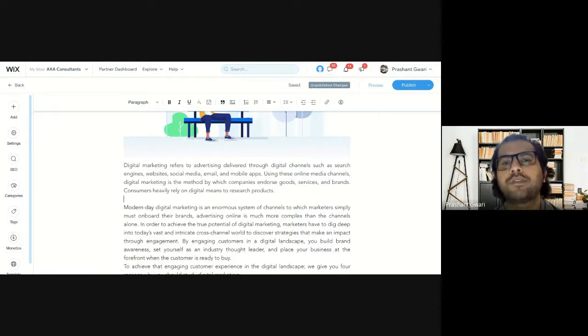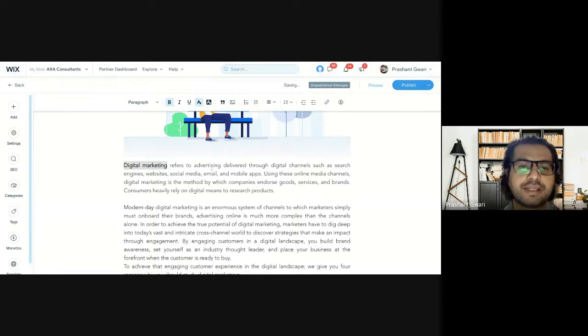There are two things you have to always remember. Write short paragraphs and short sentences, and use short tail and long tail keywords in your site content. So this is my short tail keyword, digital marketing. If I want, I can also make it bold like this. So here you can read the paragraph which I wrote on digital marketing.